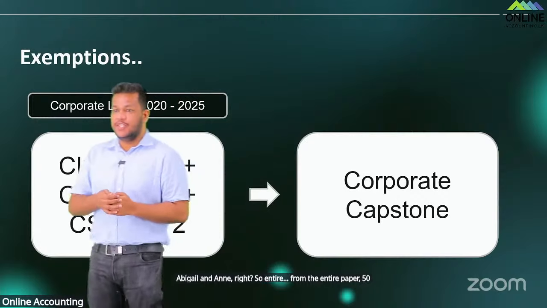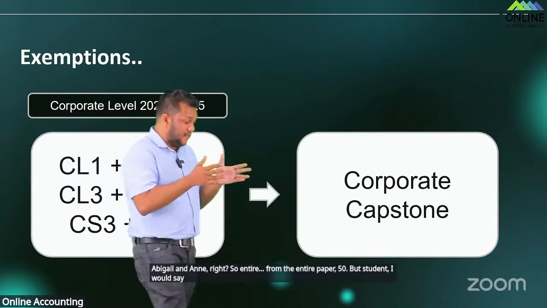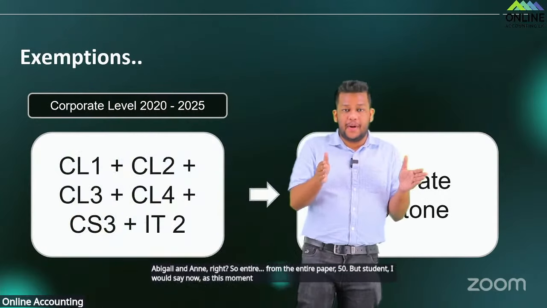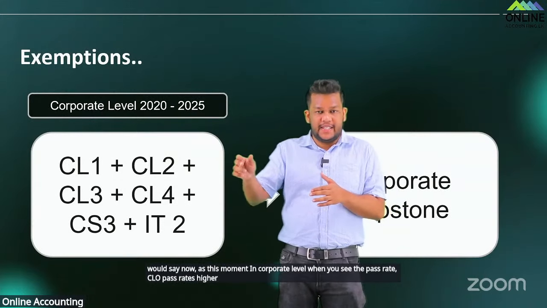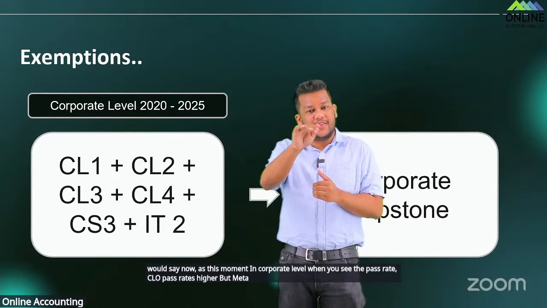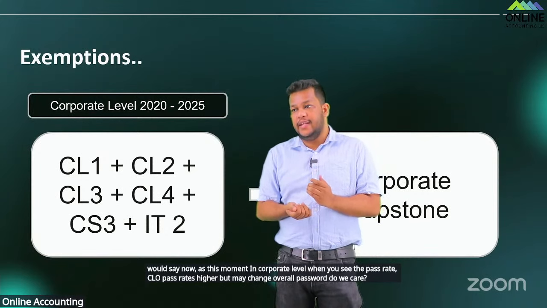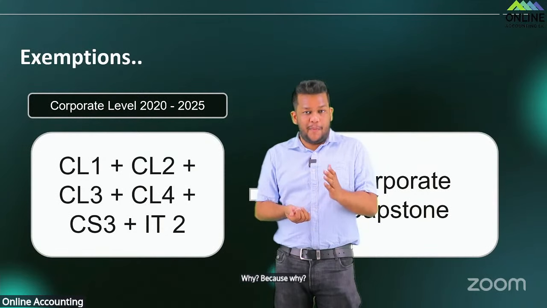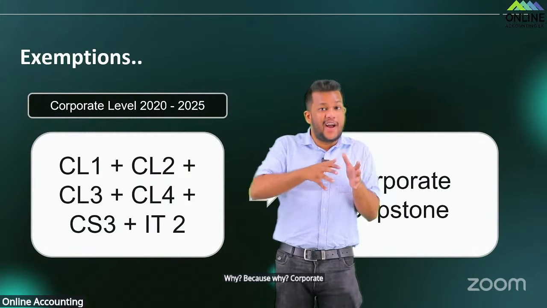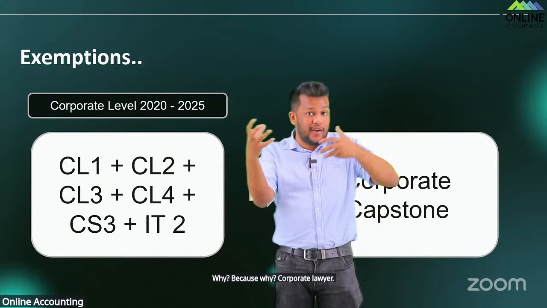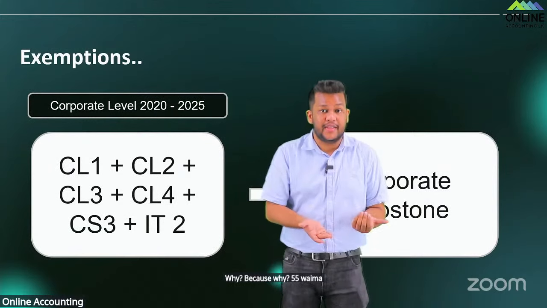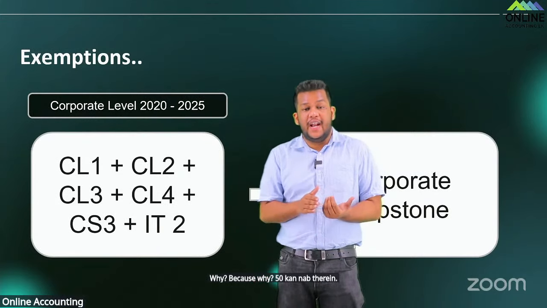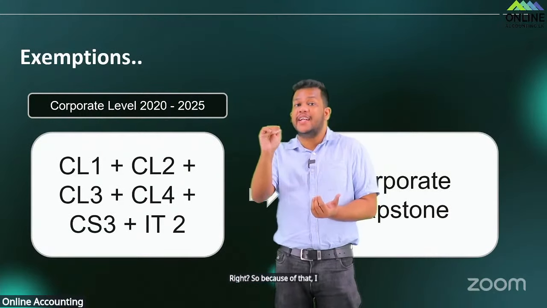But student, I would say now, as this moment in corporate level, when you see the pass rate, CL4 pass rates higher. But may change එක නිසා මට හිතෙනවා overall pass rate එක නම් අඩුයි කියලා. Why? Because corporate law corporate law එකට වඩා තව දෙයක් තියෙනවා. ඒතර ඔයා දෙකම පුළුවන් වෙන්න ඕනේ මේක කොහොමද pass වෙන්න. මොකද 55 වලින් ඔයාට 50 ගන්න බෑනේ. Right? So because of that, I think pass rates will get down for CL4.